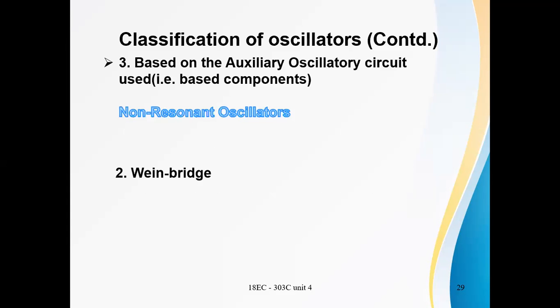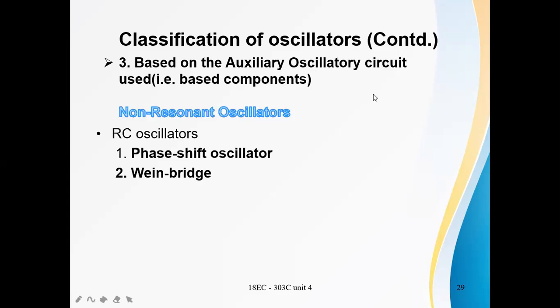Classification of oscillators based on the oscillator circuitry. An oscillator circuit consists of an amplifier section and a feedback section.